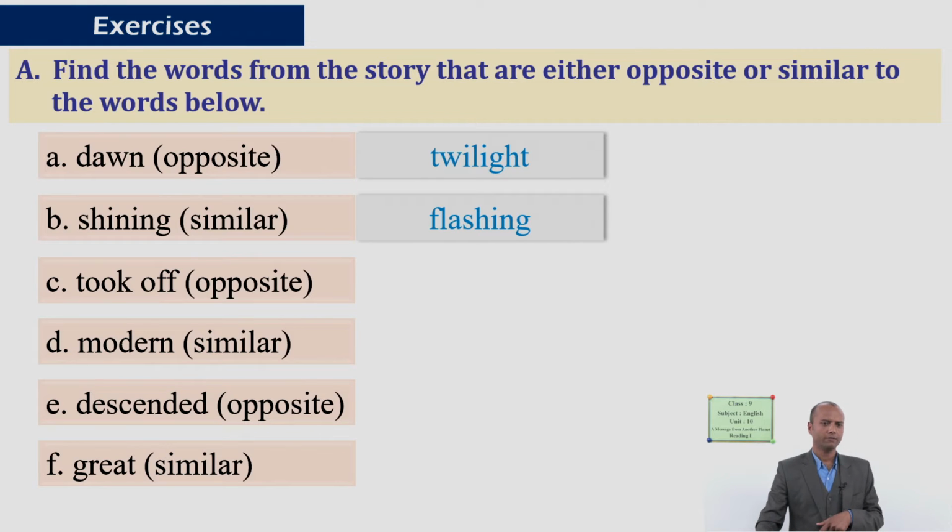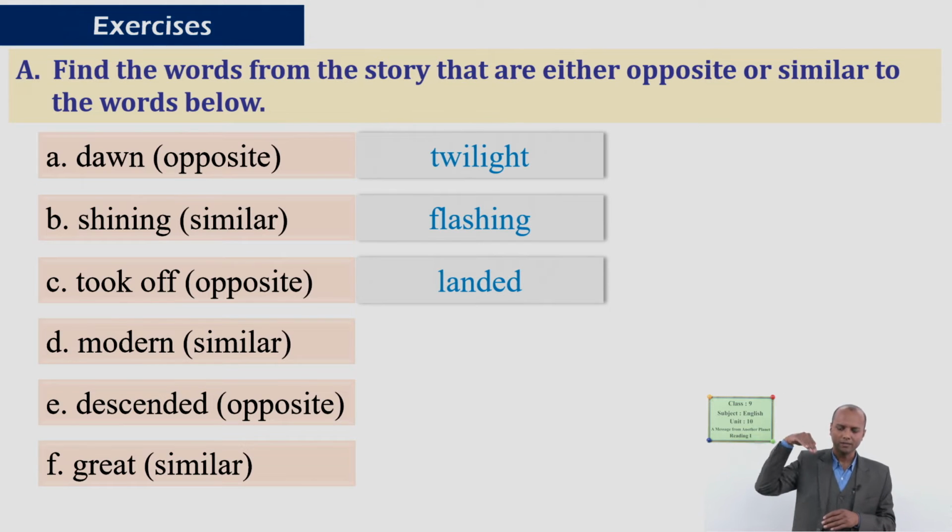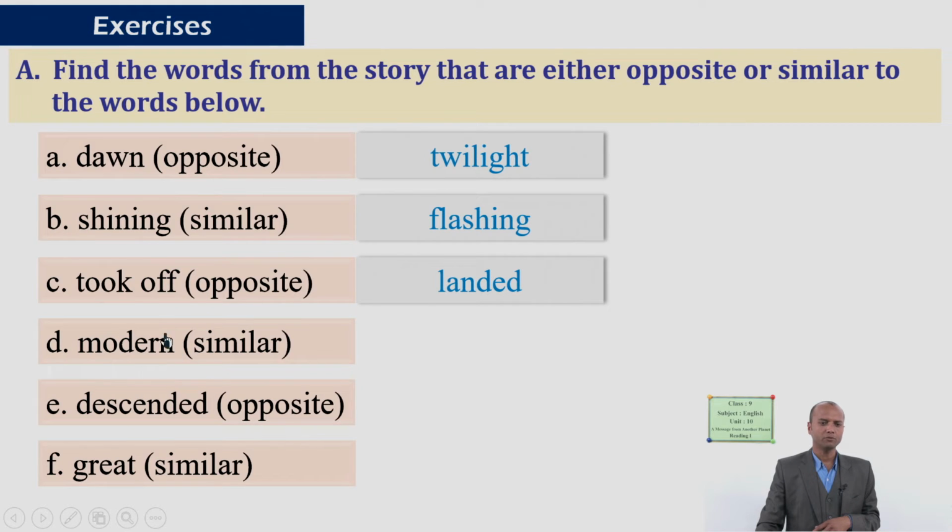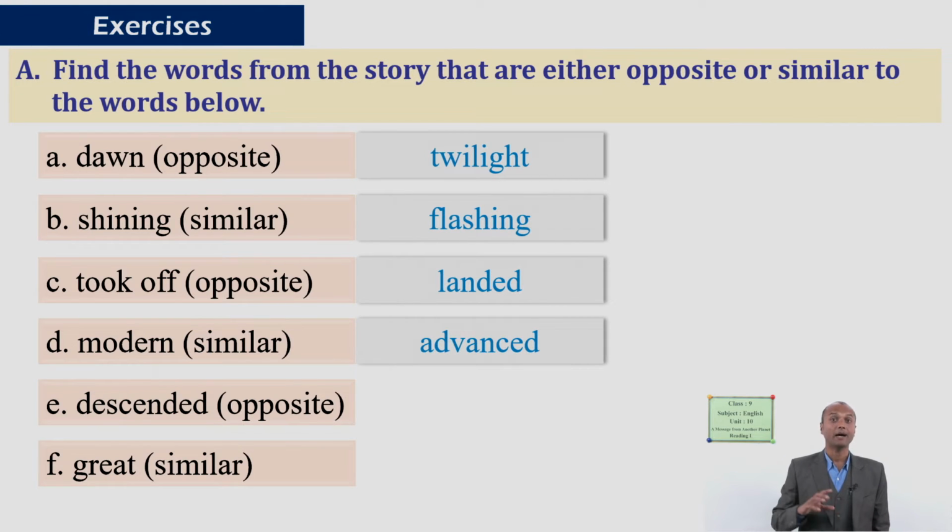Good. Third word, took off. Look, the form of the verb is past. Took off, and you have to find out the opposite word for this meaning. Very good. Landed. Took off, go away. Landed, come down. Next is modern, and you have to find a word with similar meaning. So which word is similar to modern? Very good, that is advanced, advanced computer.